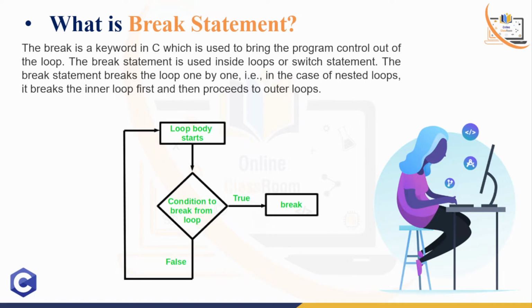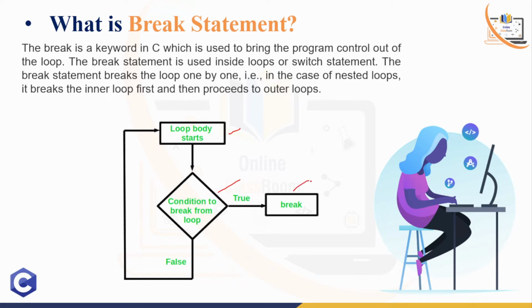If you look at this block diagram, at the first time the loop starts the body. After that there is a condition check. If your condition is true, then the break statement will work.